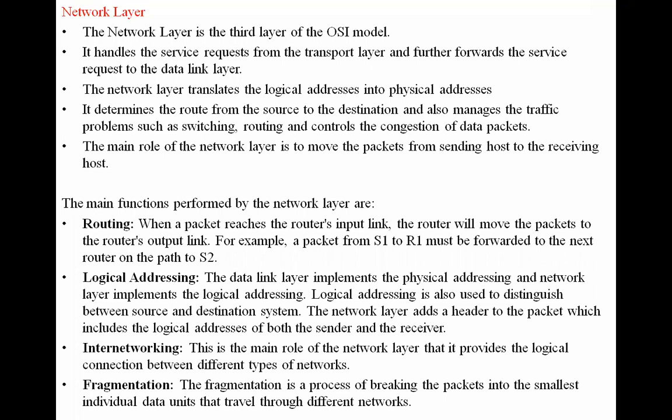So when the packet reaches the router's input link, the router will move the packets to the router's output link. Means we are using two links: one is the input link, one is the output link. The input link is to receive the data from the subscriber. Once it has reached the input link, the function is to transfer from input to output. That has to be taken care of by this routing process.